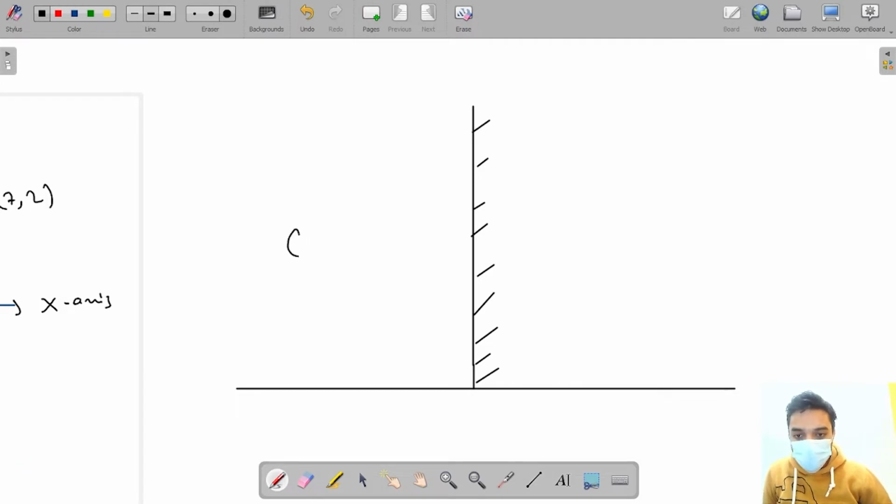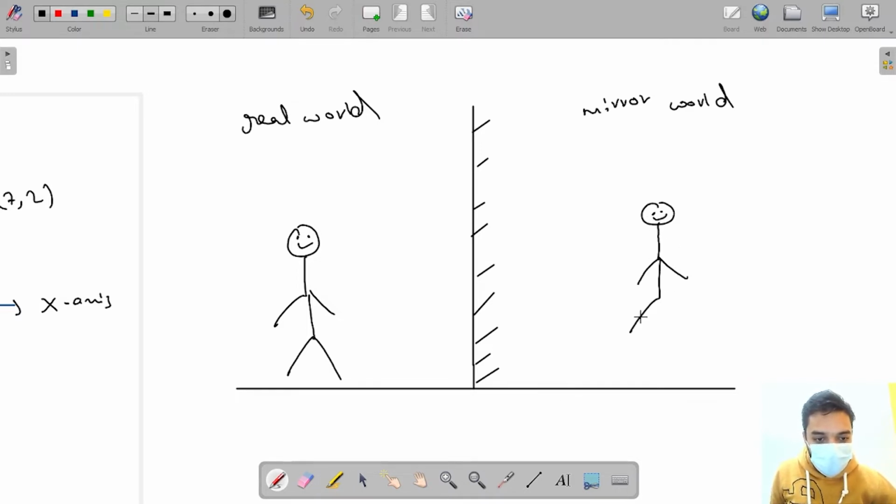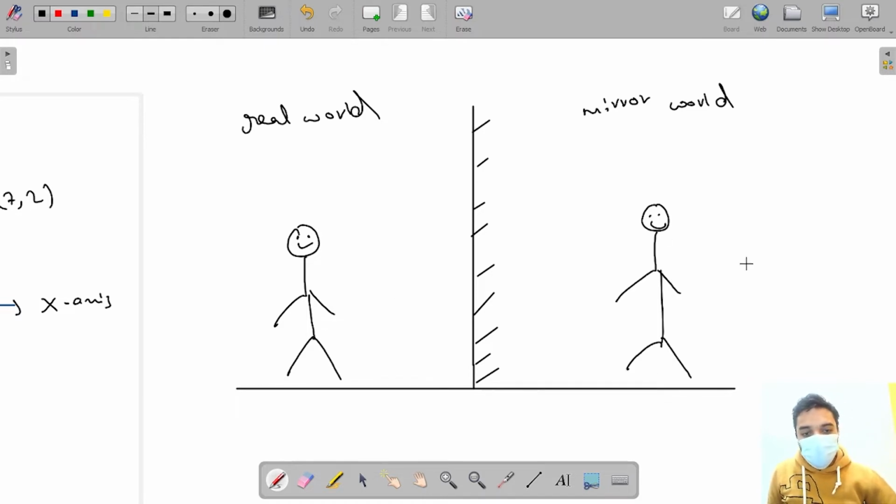Let's say I am standing here, this is me, and I am smiling. So I am here, and this is the real world. What we all see in the mirror is the mirror world. In the mirror world, I will be here also. If I am watching myself in the mirror, then I'll be smiling, because I'm smiling in the real world. So I'll be here in the mirror world also.